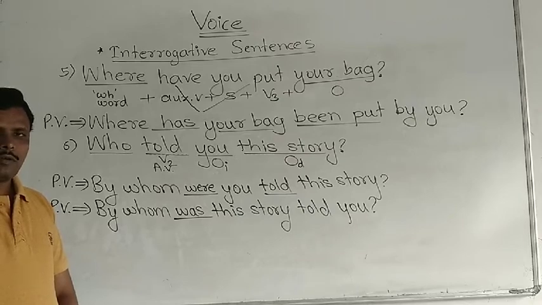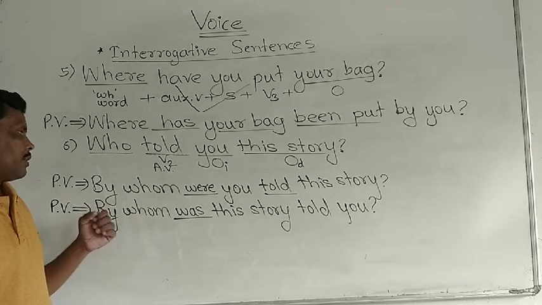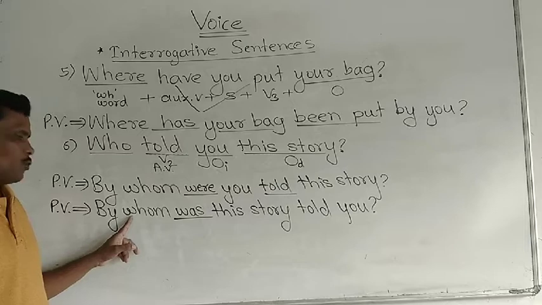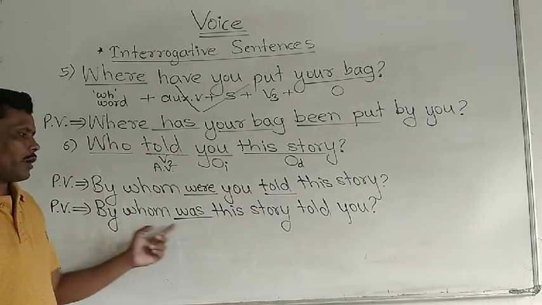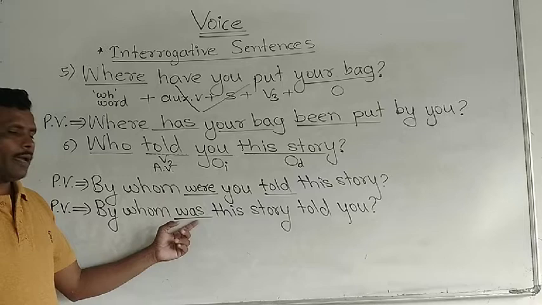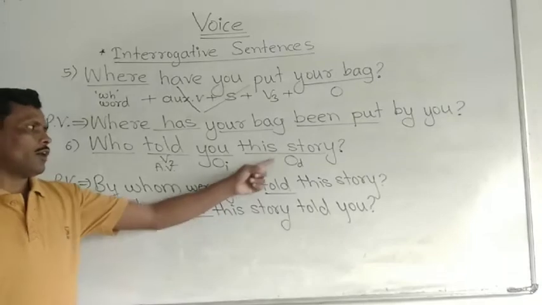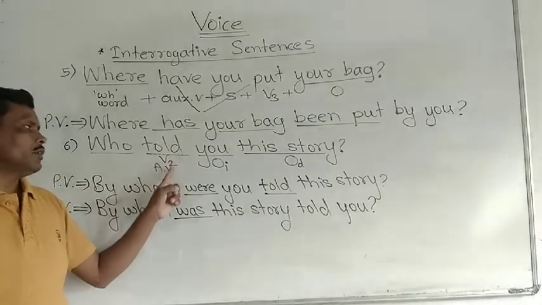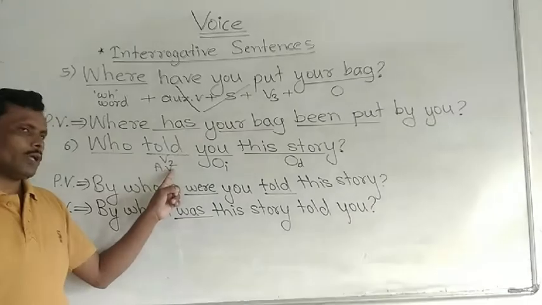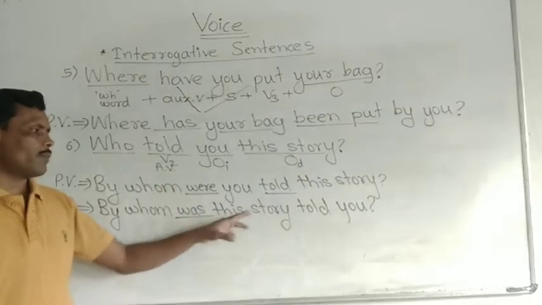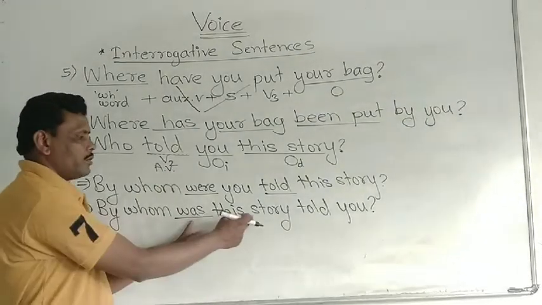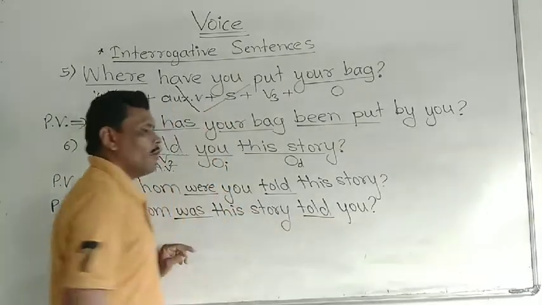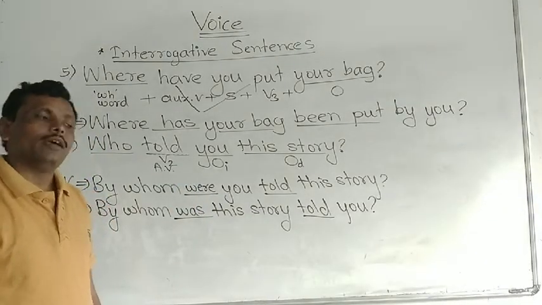What have we done? See here. Who is there, so we have used by whom in passive voice. Then we have left a space, and we have placed the direct object as a subject here, and then according to verb second, simple past tense, we have used its passive form, was or were plus V3, was. According to this subject there is was and then V3, and the remaining object is placed here. Correct. Next example.